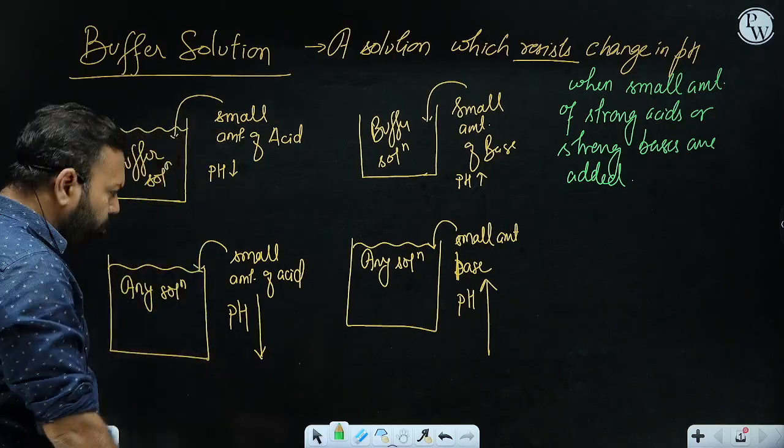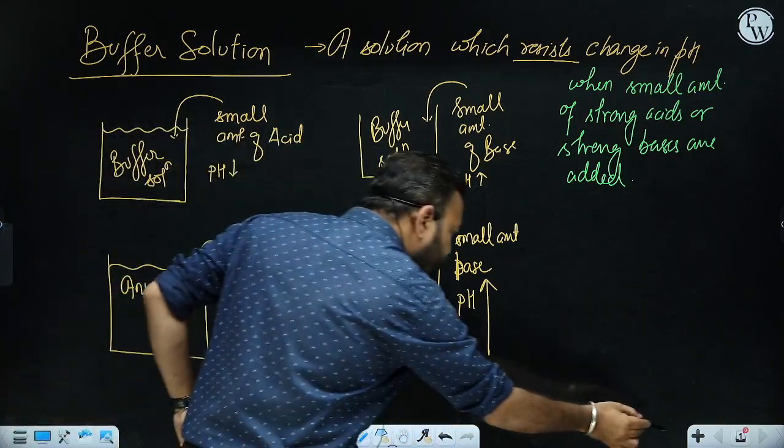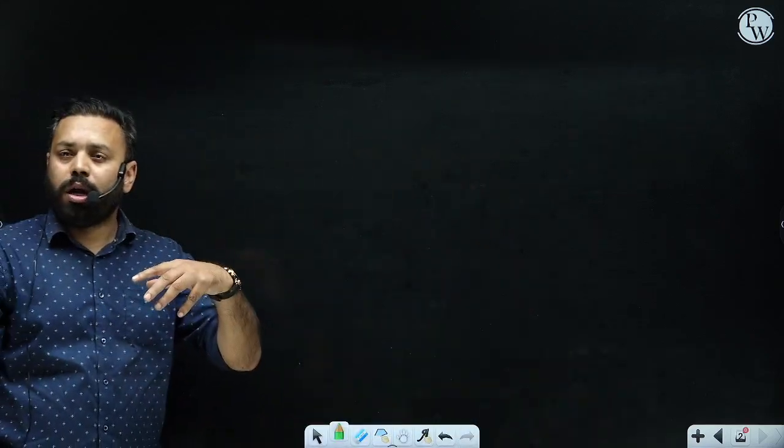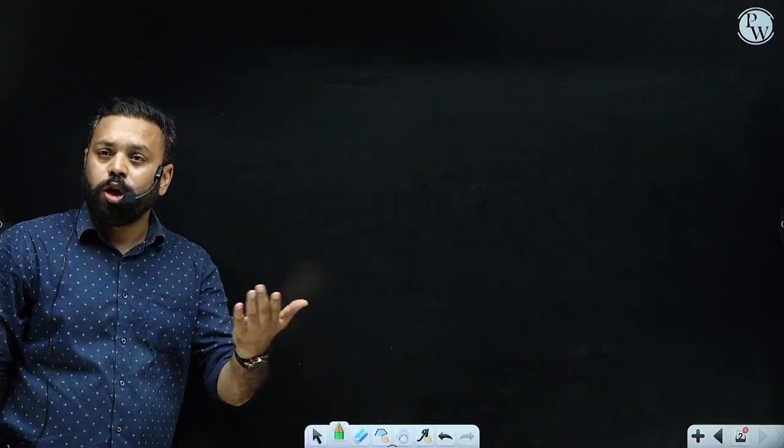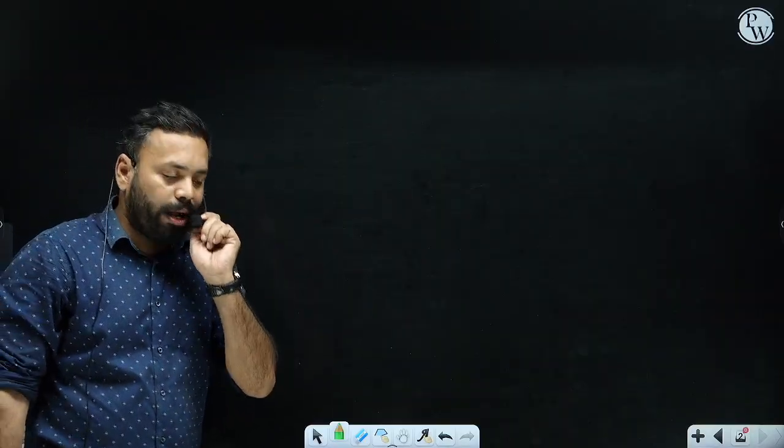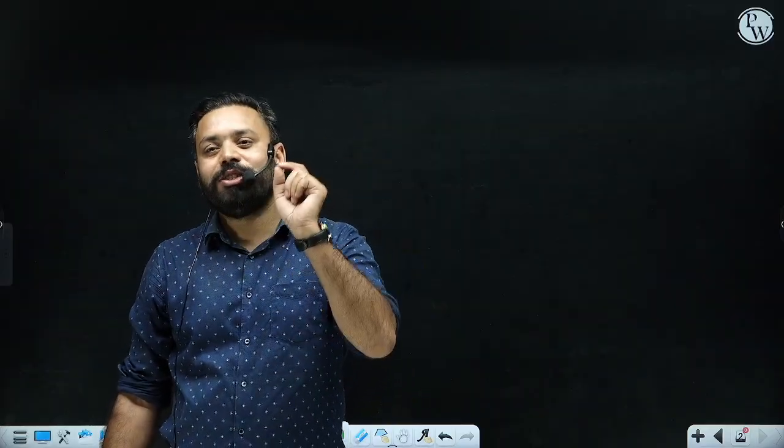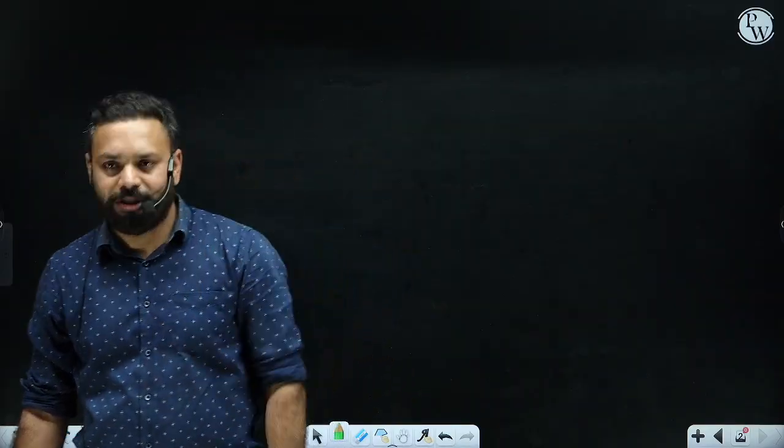Now, if we talk about how this works, how this happens, that you add acid to a solution and the pH is not changing, and you add base to a solution and the pH is not changing. Please note, whenever I say the pH is not changing, I mean the change is very small, the change is insignificant, right?